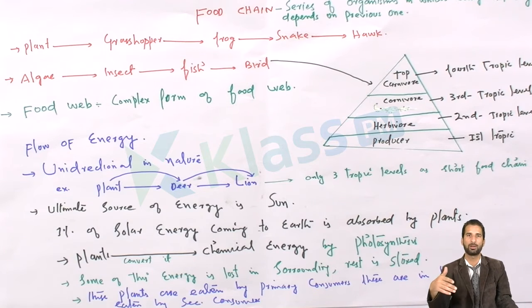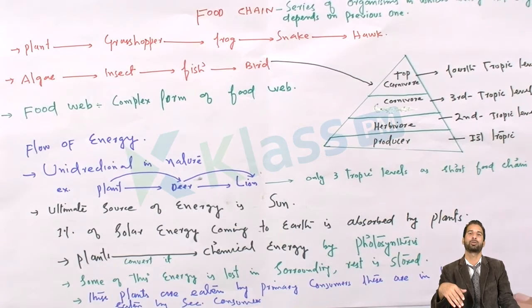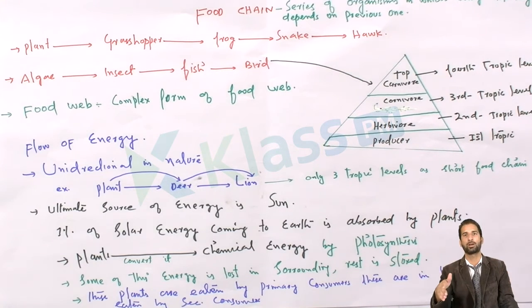I already explained what algae are: the green outgrowth on the surface of the water due to excess nutrients and contamination of the water. These algae in ponds are being eaten by insects.